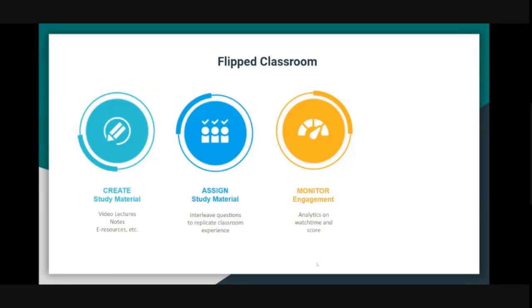It's okay if they get the questions wrong, right? That's perfectly fine. In a live classroom, if you asked a question and a student gave a wrong answer, it's perfectly fine. It doesn't matter. There's no need to penalize them. But it gives an idea as to how well they are understanding. Is there a problem with our delivery of content? Or were they not listening? And if they revisited the material, were they able to answer the second time? So there is no penalty here, just some sort of analytics on what kind of engagement there is. So we can monitor that engagement. How? We'll discuss in just a while.